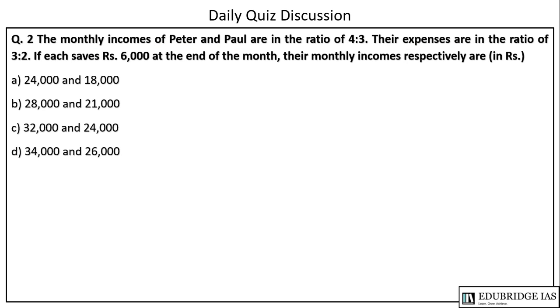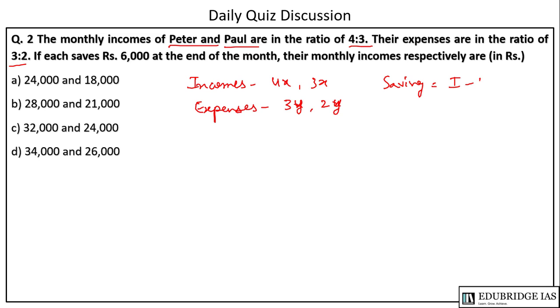The next question is, the monthly incomes of Peter and Paul are in the ratio of 4:3. Suppose their incomes are 4x and 3x. Their expenses are in the ratio of 3:2. Suppose expenses are 3y and 2y. If each saves rupees 6,000 at the end of the month, their monthly incomes are. So what is the saving? Income minus expenses.